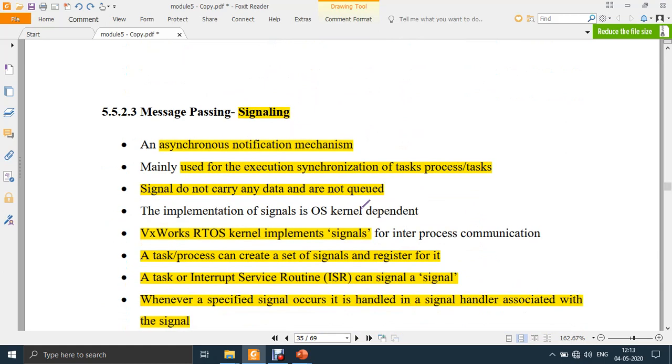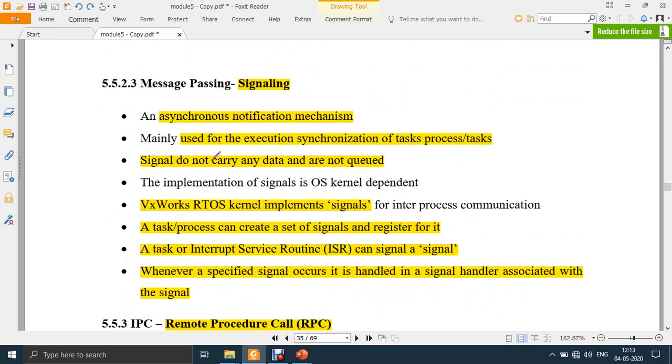The next type of message passing is signaling. What do you mean by signaling? It is an asynchronous notification method. This is only notification; no data passing takes place. Signals are mainly used for execution synchronization. What do we mean by execution synchronization? I'll give an example.